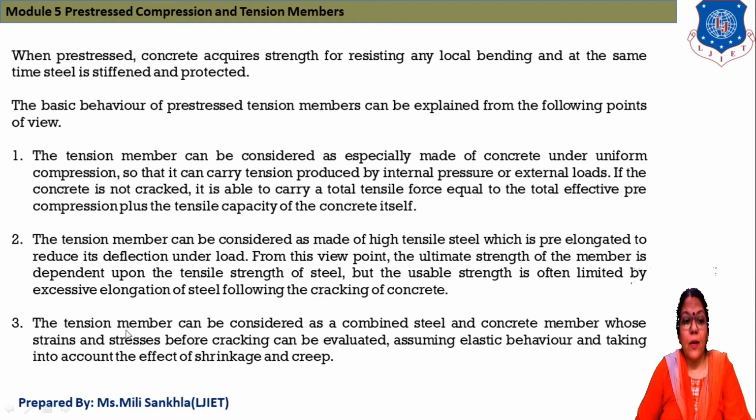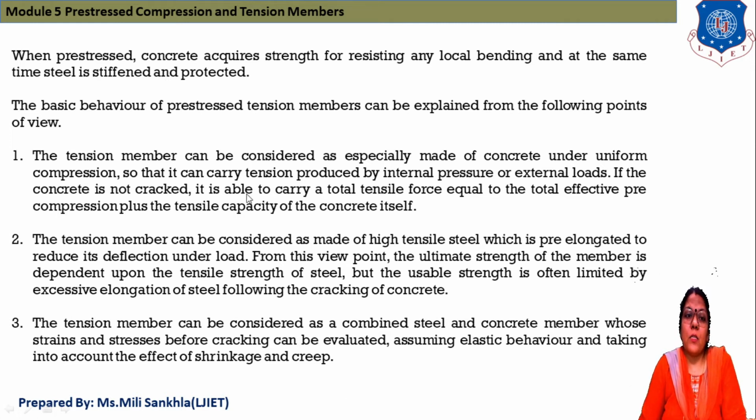Now the third case: a tension member can be considered as combined steel and concrete whose strain and stress before cracking can be evaluated assuming elastic behavior and taking into account the effect of shrinkage and creep. This one is the proper case. The stress and strain before cracking can be evaluated, assuming elastic behavior and taking into account the effect of shrinkage and creep.